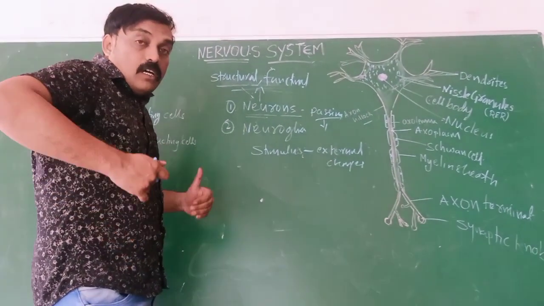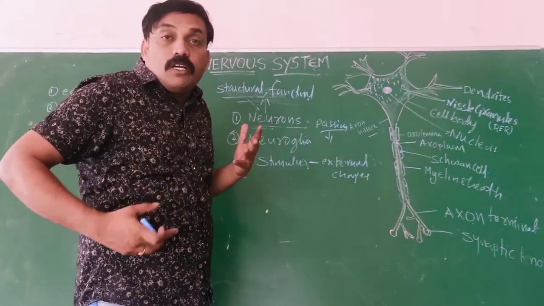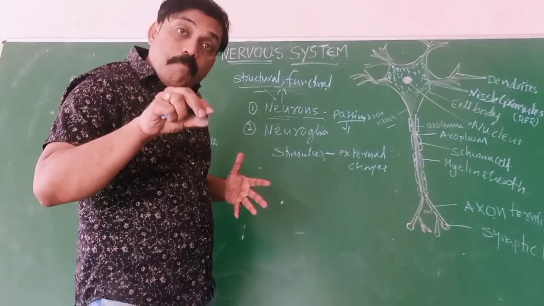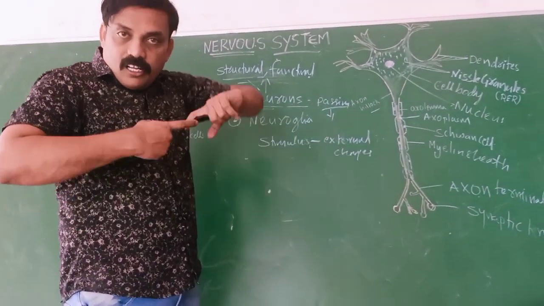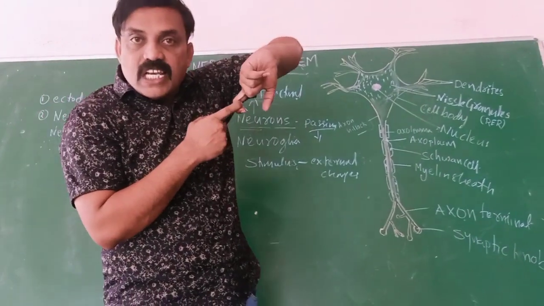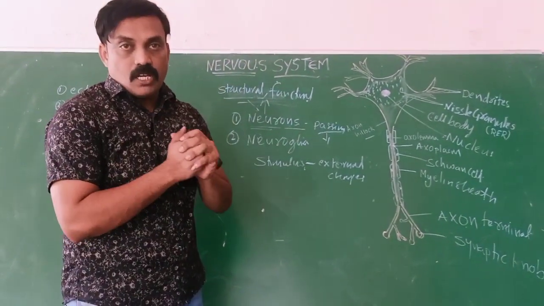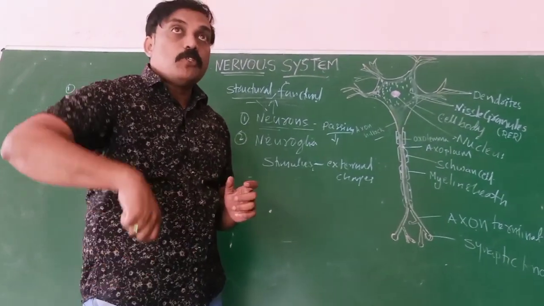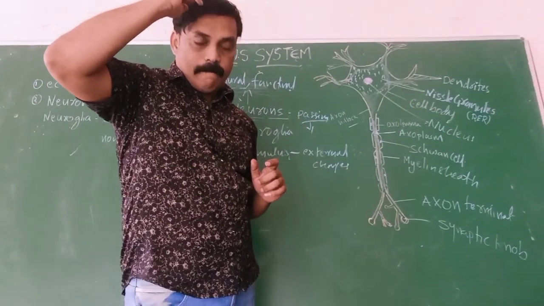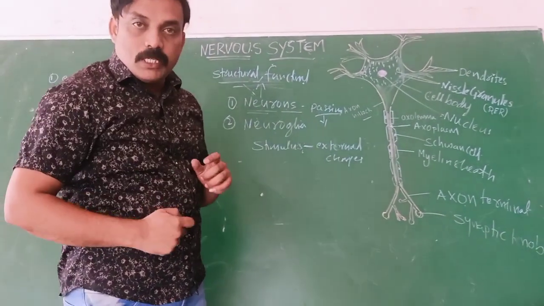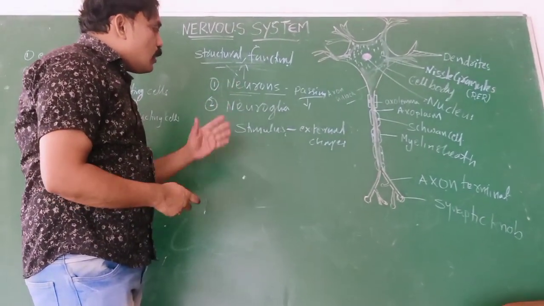That means whatever nervous system there is in our body, the central, peripheral and autonomic nervous system, is made up of neurons, nerve cells. All nerve cells combine, the longest cells in our body, and form the nervous system. The nervous system is useful for passing messages, electric impulses. Impulse means nothing but messages throughout the body. It is made up of neurons and neuroglia.